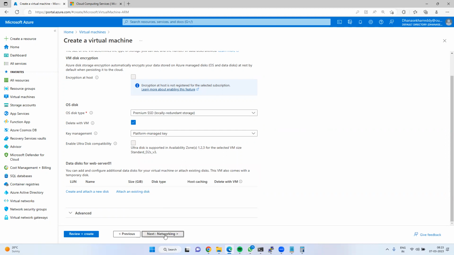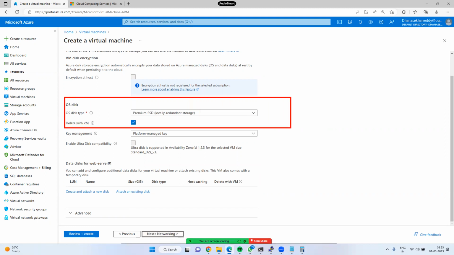Next, by default, this is the OS disk. The default OS disk is 127 GB, guys. Please remember, by default the OS disk can be allocated 127 GB.